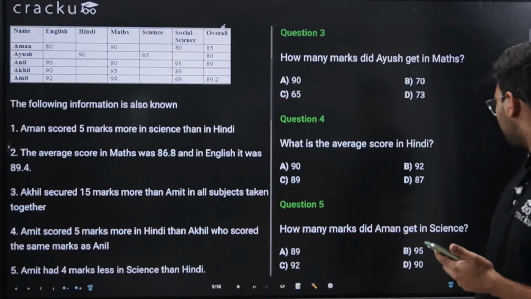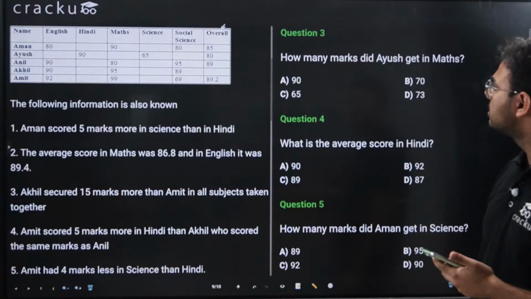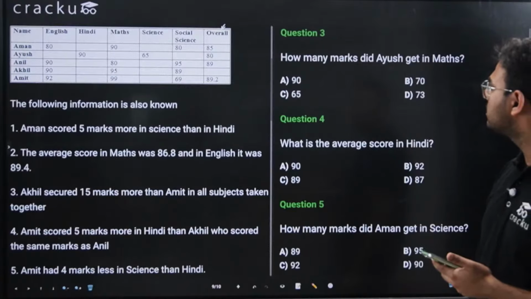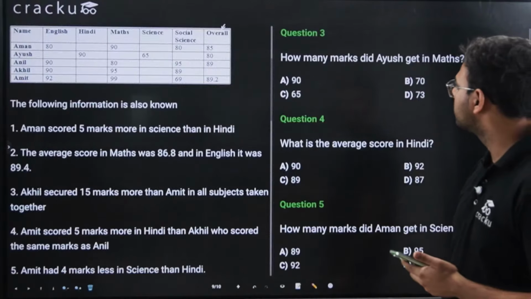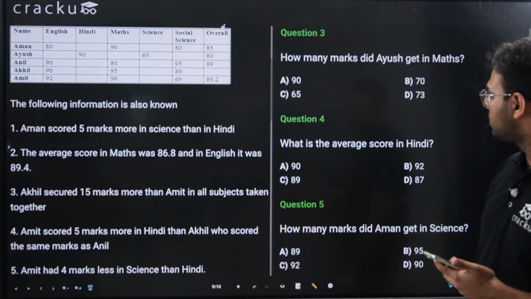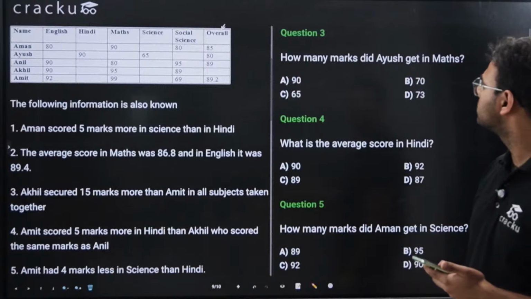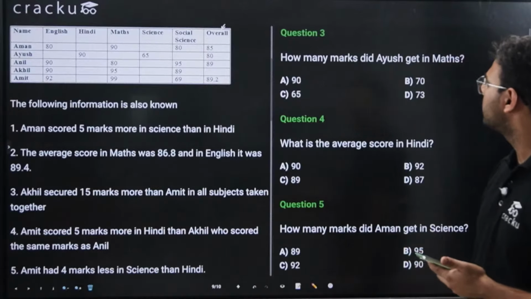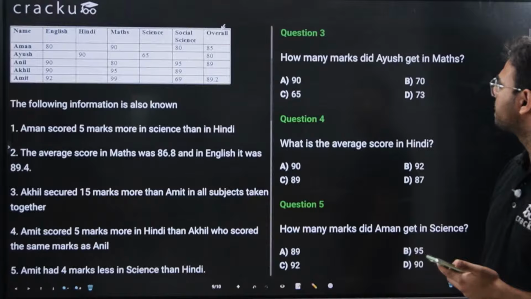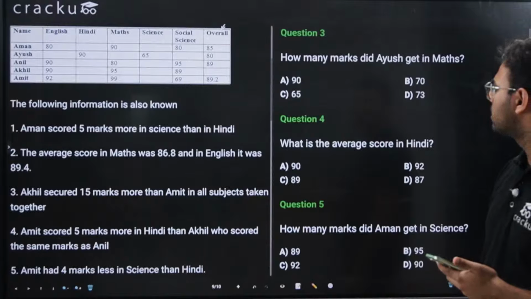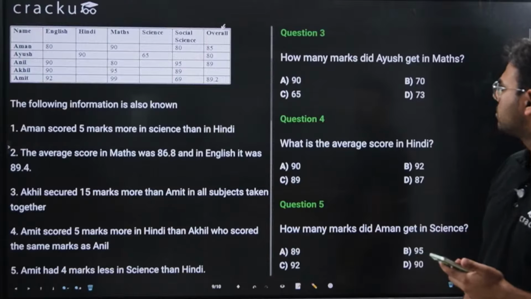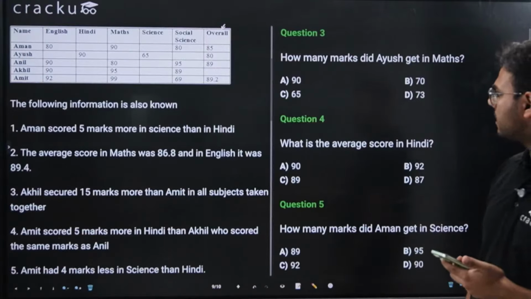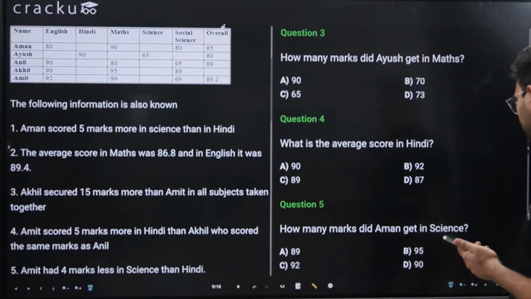How many marks did Aman get in science? 2x plus 5, 175. X is 85. So Hindi is 85 and science is 90. Yes, you are correct. Fifth is D.